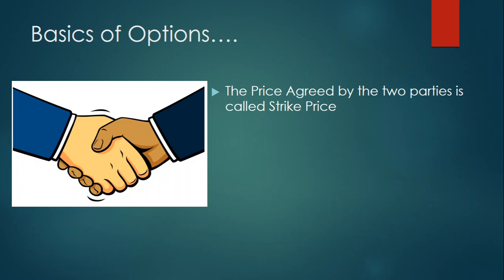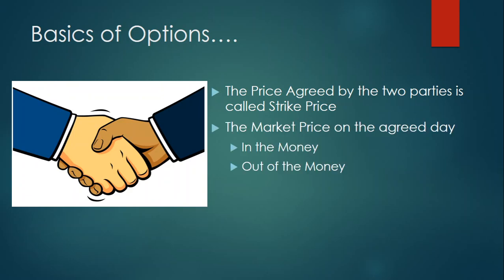The price that is agreed upon by both parties is called the strike price. Like in the example I gave you, 100 rupees. I want to buy the share at 100 rupees, so 100 rupees would be my strike price. The market price on the agreed day, that is the strike price on the expiry day, can either be in the money or out of the money. These are the two important concepts, in the money and out of the money.